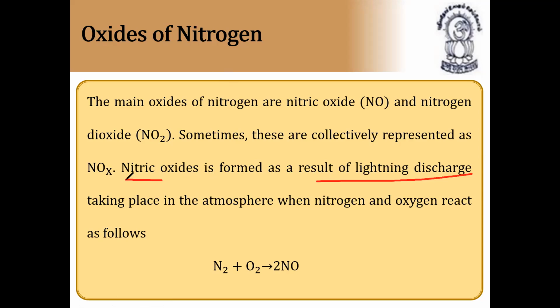Whatever nitric oxide is formed takes place in the atmosphere when nitrogen and oxygen react. When nitrogen in the atmosphere combines with oxygen, it forms nitric oxide, which is what causes lightning. Whenever you get rain, lightning strikes before that.